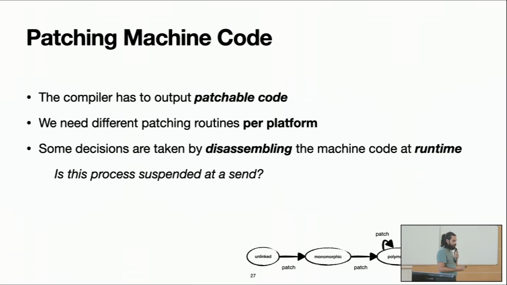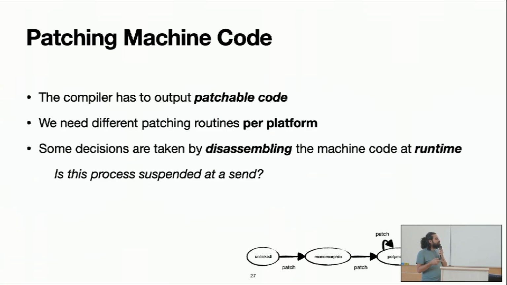Now, of course, we were asking ourselves, this patching mechanism was invented in the 90s, so how does it work with modern hardware? Something that we didn't like too much in the implementation is that the compiler has to write specific code that can be patchable. So we need to know what the code is that is being written, and it cannot just be optimized out by the compiler. Also we need to have different implementations of the patching per platform, so for ARM, Intel, RISC-V, I don't know, think your own.